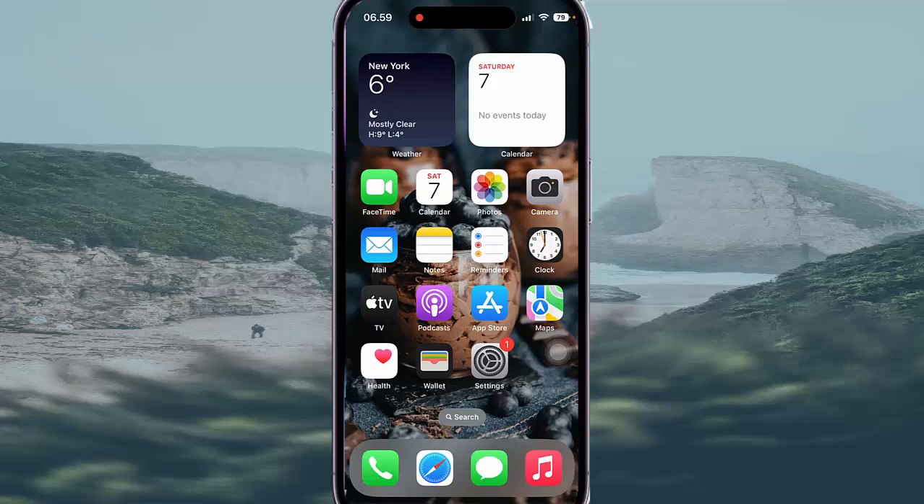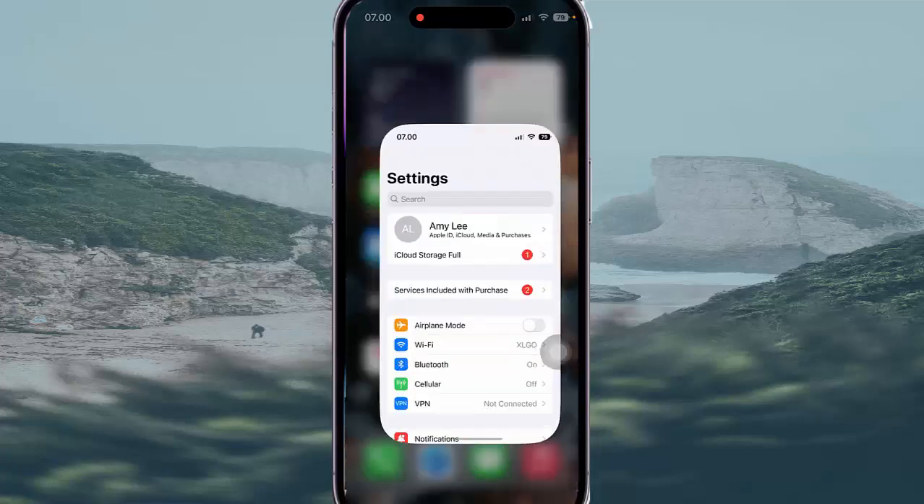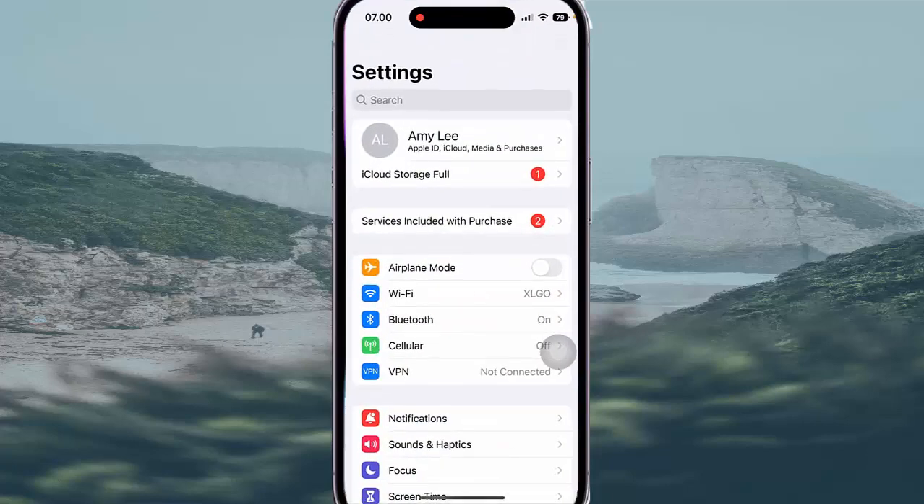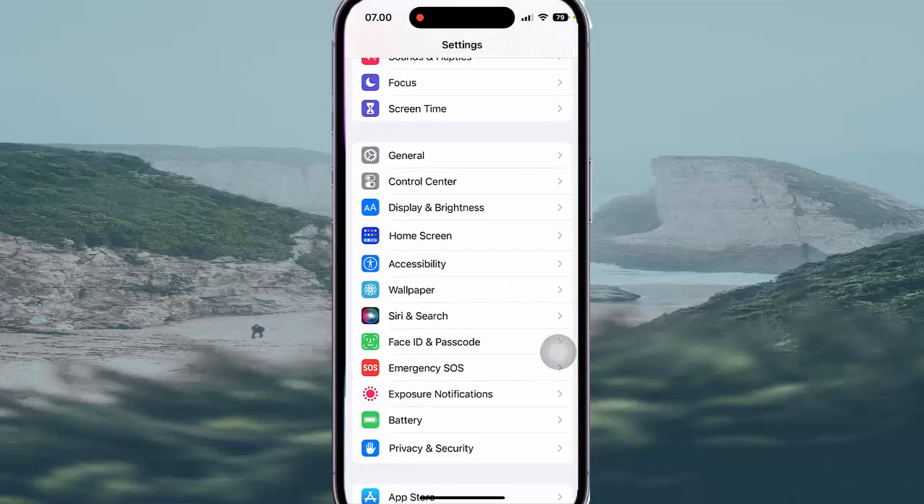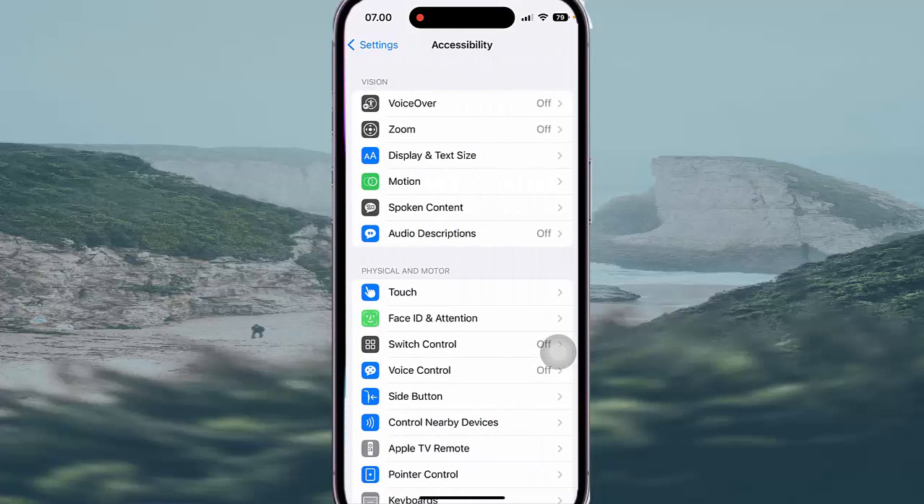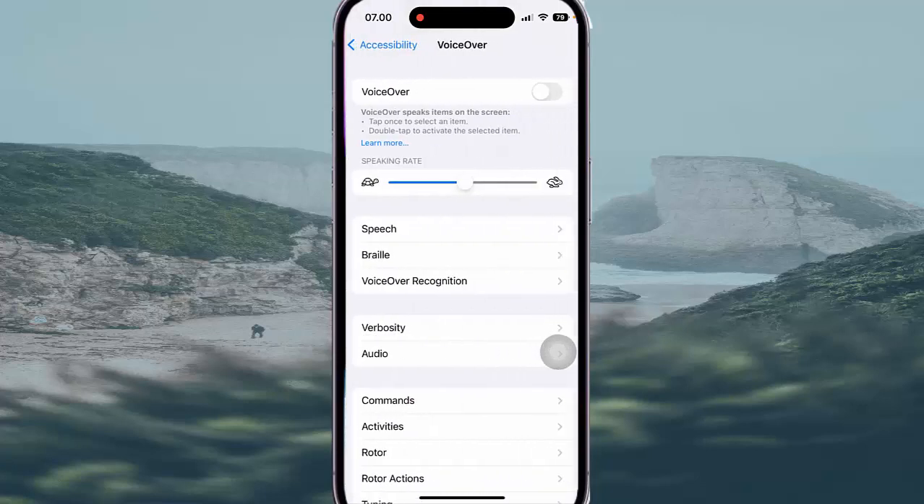To turn on or turn off dock appearance sound effect when VoiceOver is on in iPhone 14 Pro, open settings. Scroll down settings screen, find accessibility. Next, tap accessibility and then tap VoiceOver. Select audio.